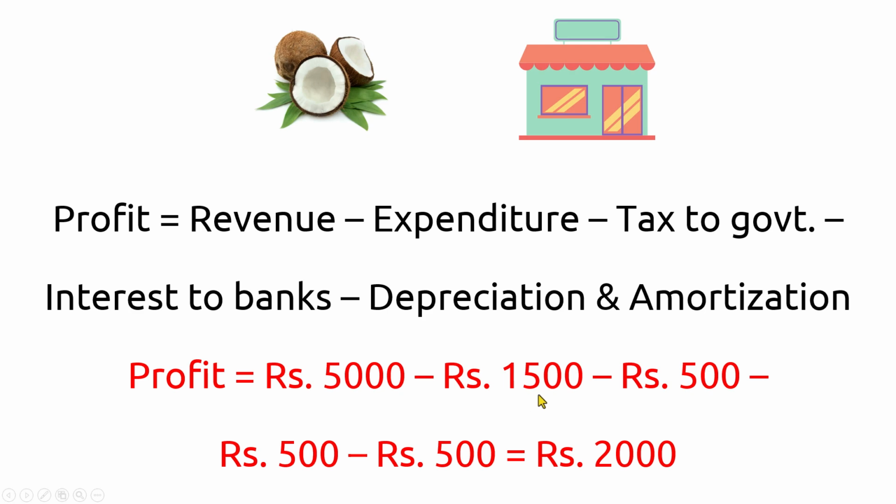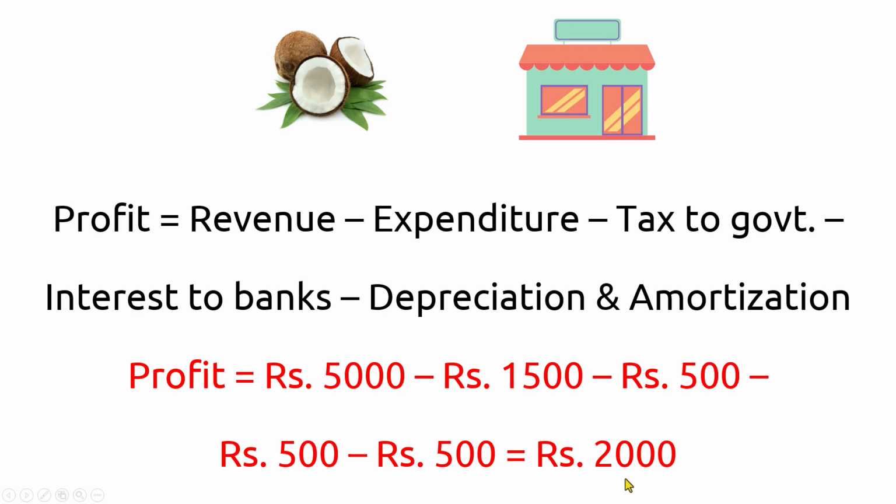And then the company has paid 500 rupees in tax to the government, 500 rupees in interest to the bank, and the depreciation and amortization is 500 rupees. So when you do the math, you get 2,000 rupees as profit for that year.